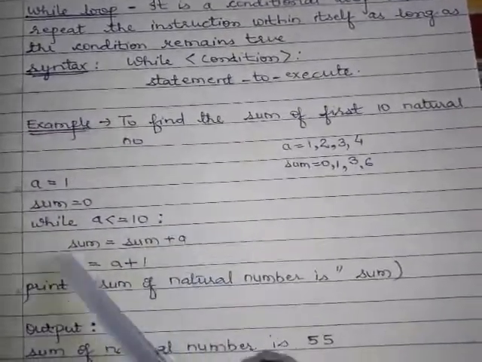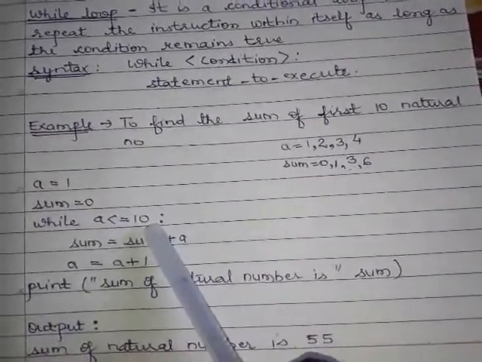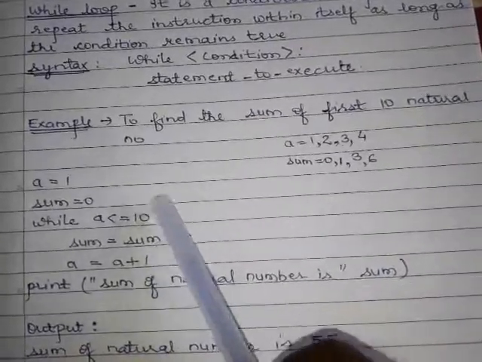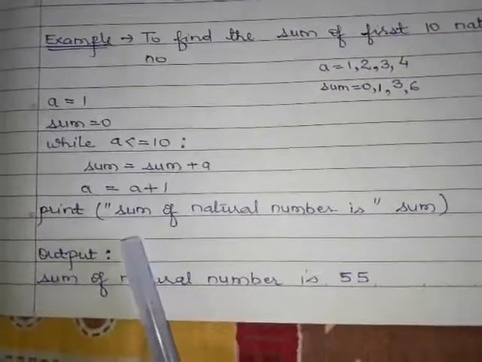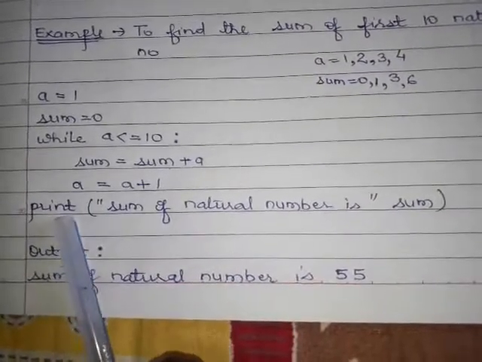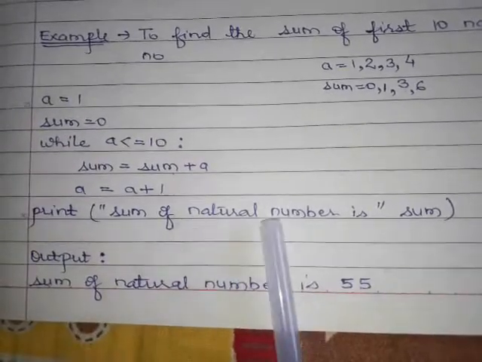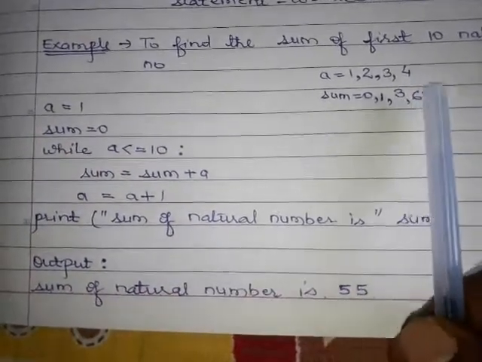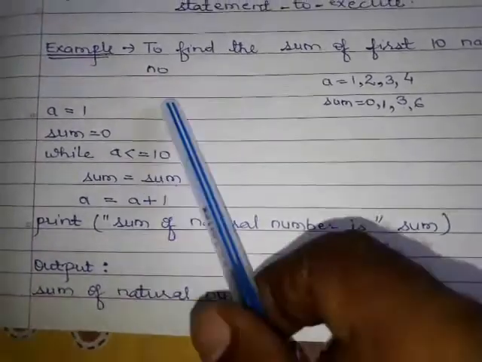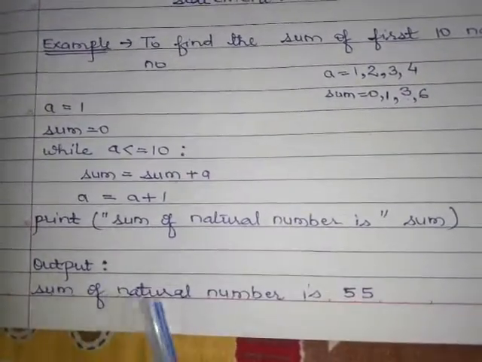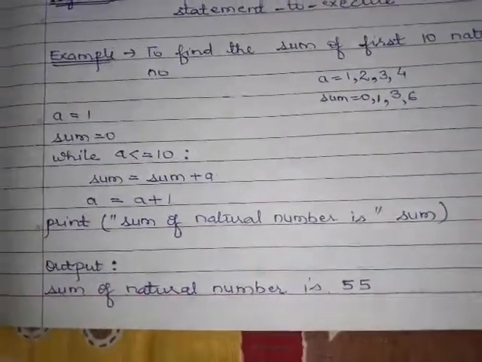So this whole loop will be executed 10 times. When it reaches the end, it will reach the last statement, the print statement. It prints the sum of the natural numbers, and at the end the value of sum will be 55. You can execute this and check that the sum of the natural numbers is 55, and you can dry run it this way.